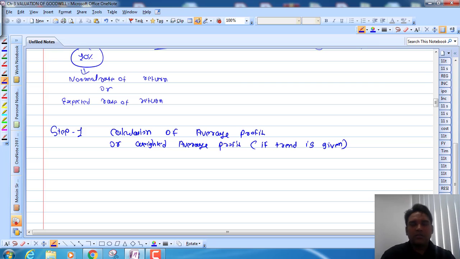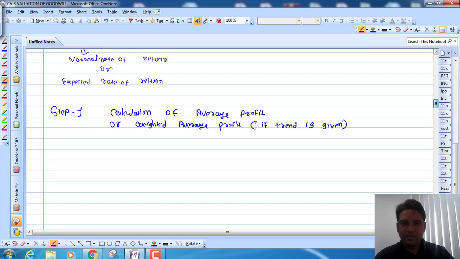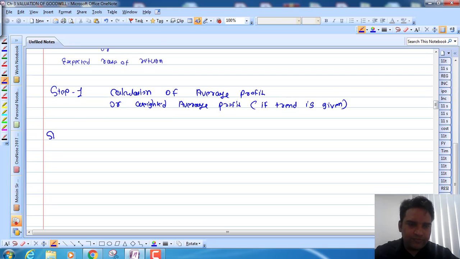Whenever the trend is given, that means the profit is increasing or decreasing, then in that case we will find the weighted average profit. And if a mixed trend is given, that means profit is increasing, decreasing, then in that case we will find average profit.